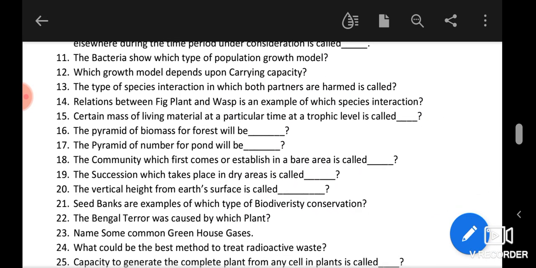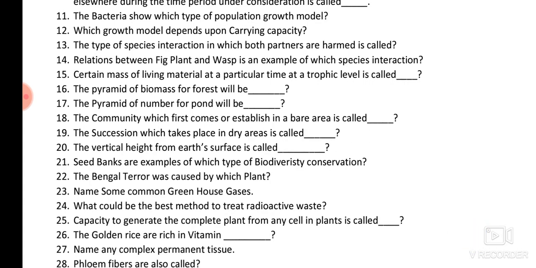Next one, the 18th question: the community which first comes or is established in a bare area is called pioneer community. The last community is called the climax community, and the intermediate communities are called seral communities. Okay, so for the 18th question the answer will be pioneer community. The very first community is called pioneer community. The succession which takes place in the dry areas is called xerosere. Okay, like xerophytes, similarly the succession will be called xerosere.